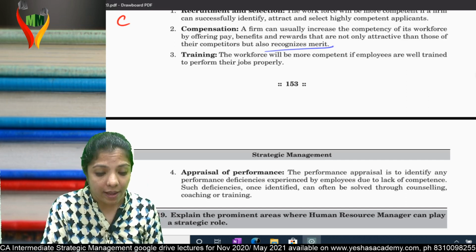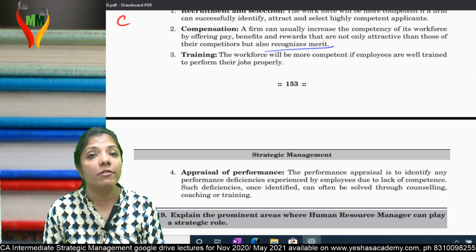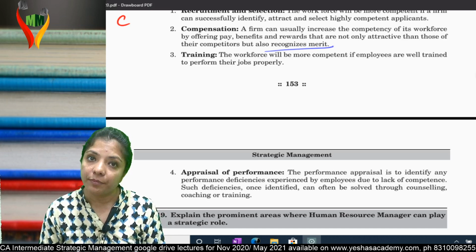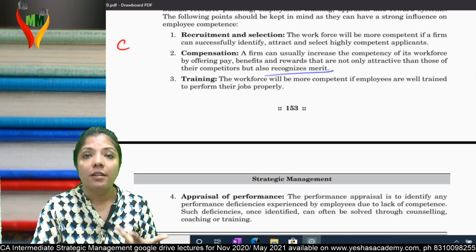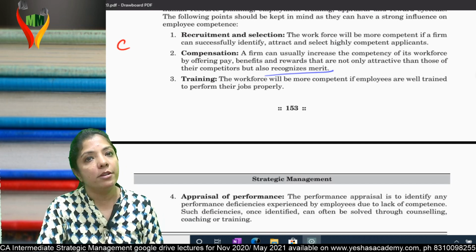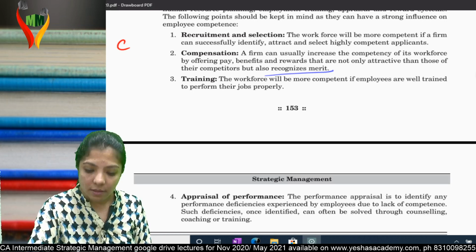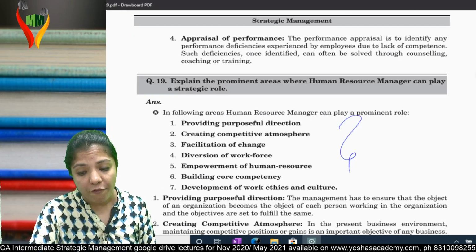If these 4 areas are done properly by the HR team, they will get the best of the employees in their organization. Am I clear? First is what? Recruitment and selection. Second is compensation. Third is training. And fourth is performance appraisal. Am I clear? Yes. Now the 19th question can be asked directly for 5 marks.